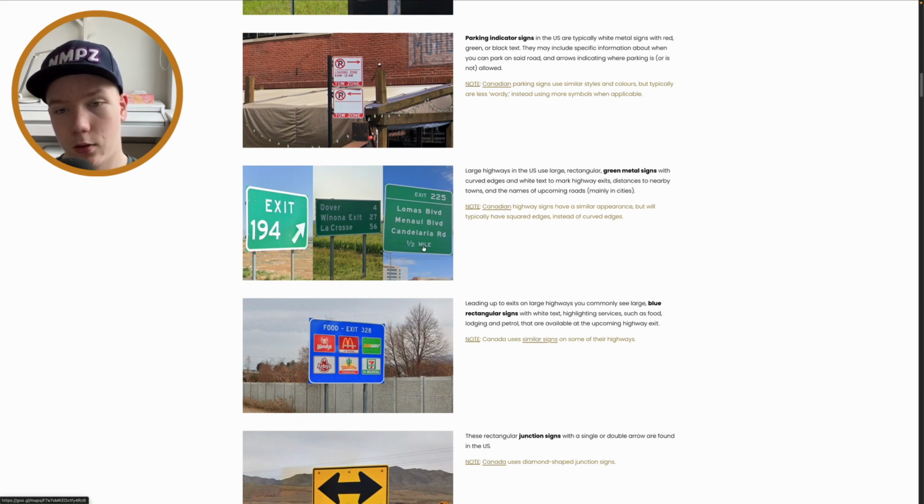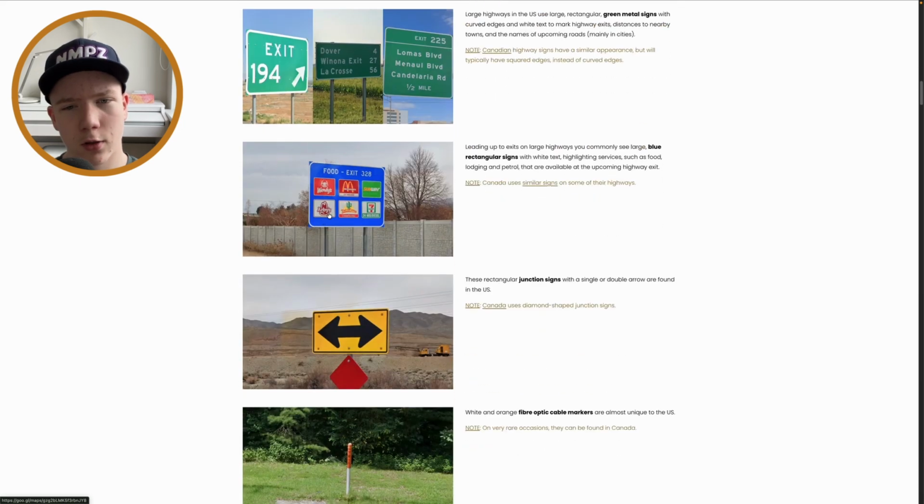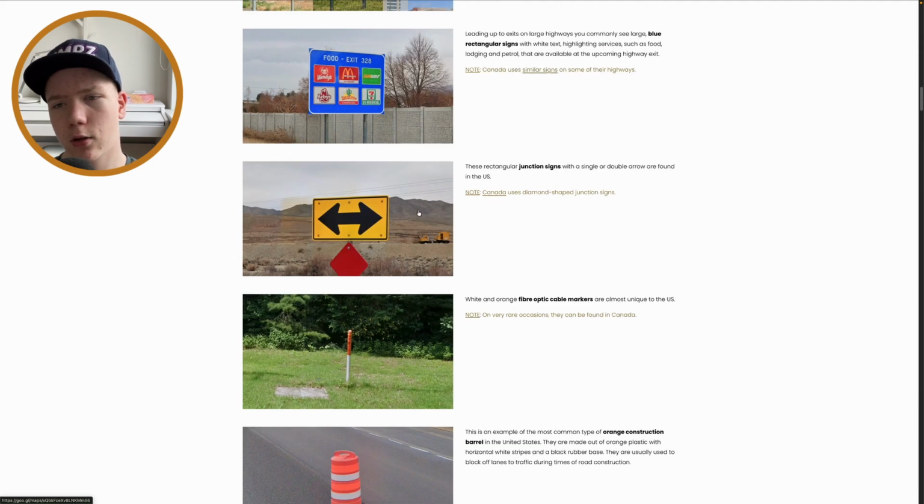And yeah, here we use miles again. In Canada you won't have miles. So if you see this sign, that's really obvious. Really obvious. US. Well, this sign is not really useful. I don't think I've really seen a lot of them, but well, yeah, Canada uses similar signs sometimes as well, so I don't think this is really a useful thing at all.